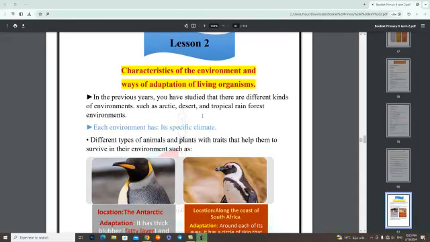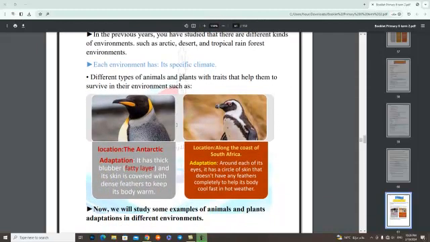In previous years, you have studied that there are different kinds of environments, such as Arctic, desert, and tropical rainforest environments. Each environment has its specific climate. Different types of animals and plants have traits that help them to survive in their environment, such as number 1, location: the Antarctic region. Its adaptation: it has thick fur or a thick fatty layer, and its skin is covered with dense feathers to keep its body warm.